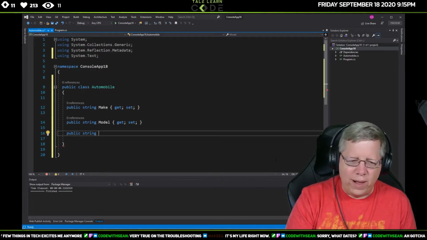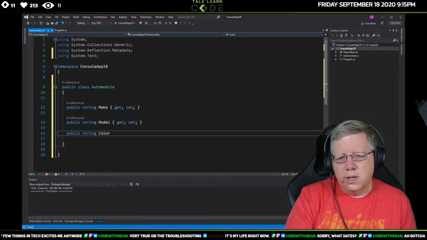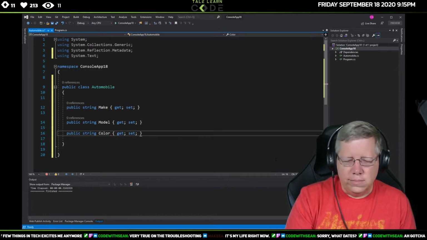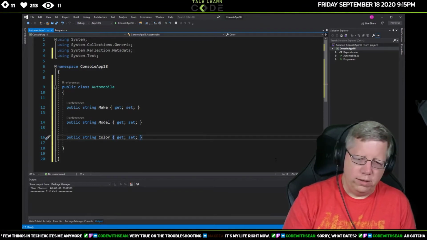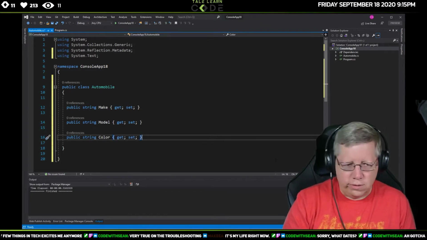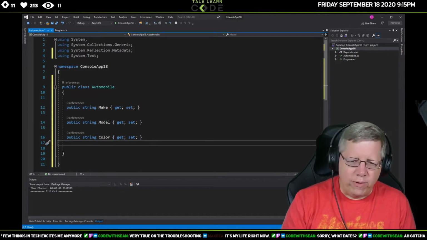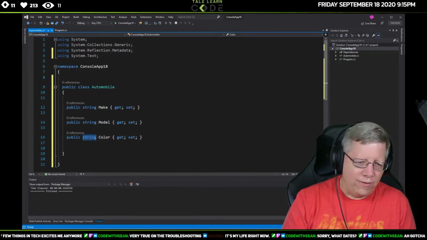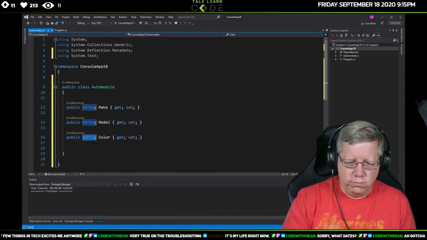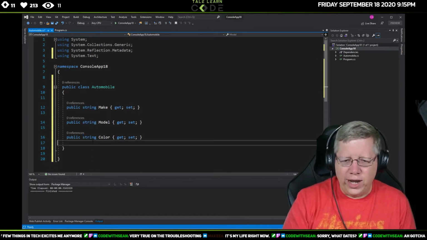We'll even do public string Color. Again, you probably would want this to be more of a lookup value or an enumeration than just a string, but we're just doing something simple right now.